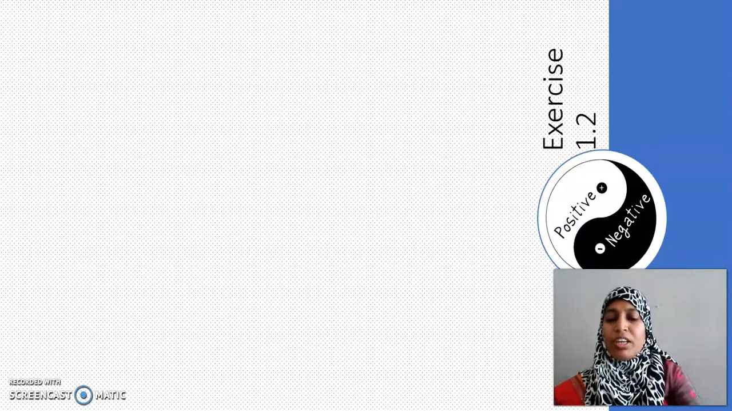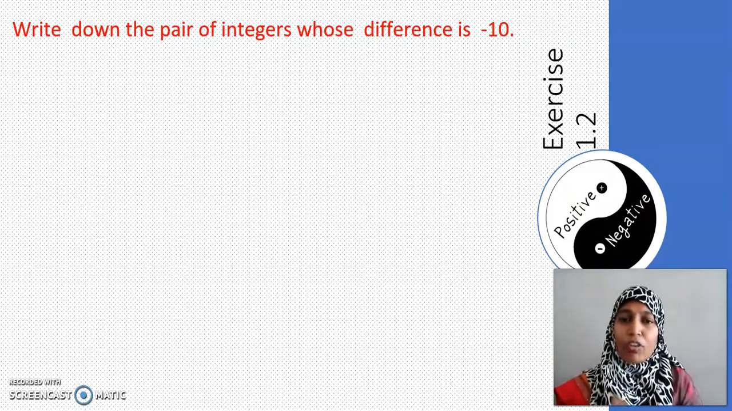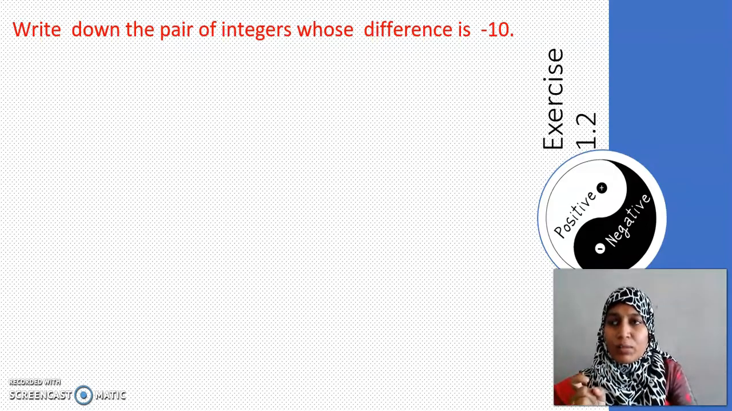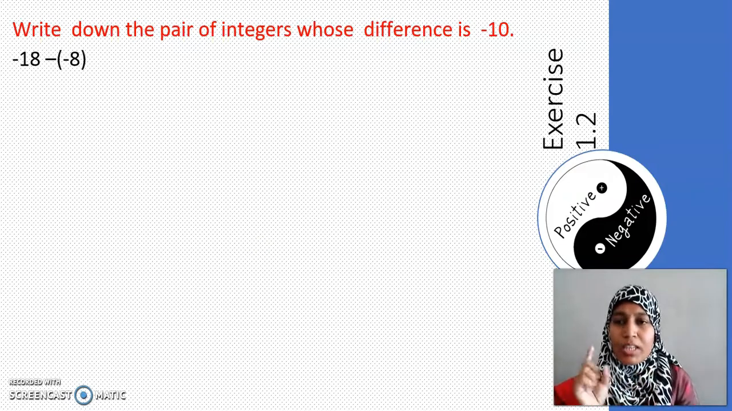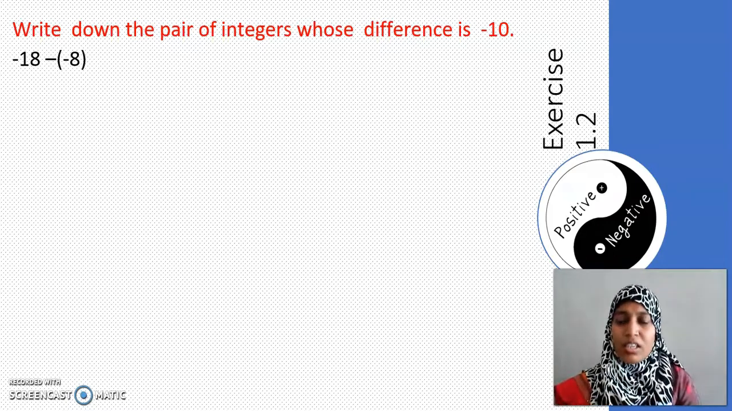Okay, my dear children. Here the question is, write down the pairs of integers whose difference is minus 10. Now you have to tell me two integers and you have to subtract those two integers. Subtraction in the sense, minus sign. Here is my example. Minus 18 is one integer. Minus 8 is another integer.